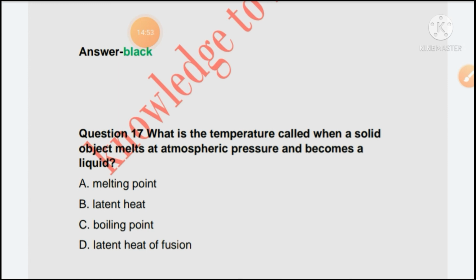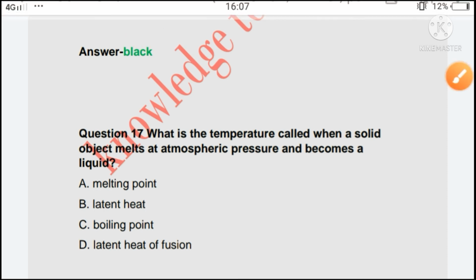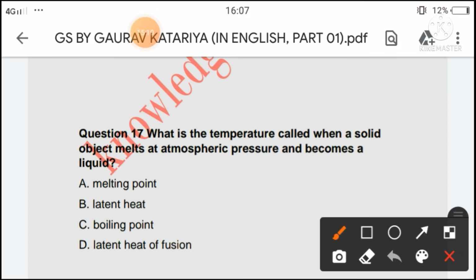Next question is, what is the temperature called when a solid object melts at atmospheric pressure and becomes a liquid? Option A is melting point, option B is latent heat, option C is boiling point, or option D latent heat of fusion. So the right answer of this question is option A, melting point.